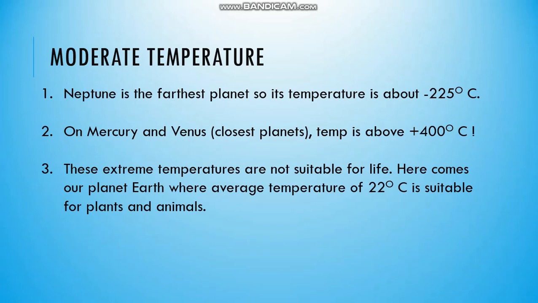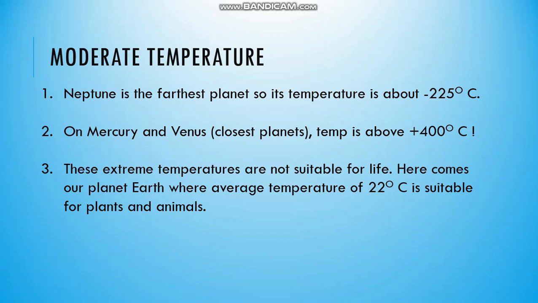And the planets which are very close to the Sun are Mercury and Venus. Temperature on these planets is above 400 degrees Celsius. So life is not possible on these planets.